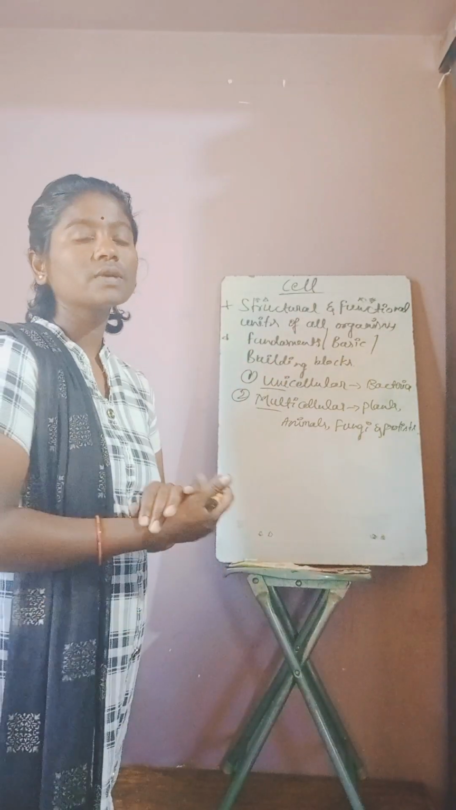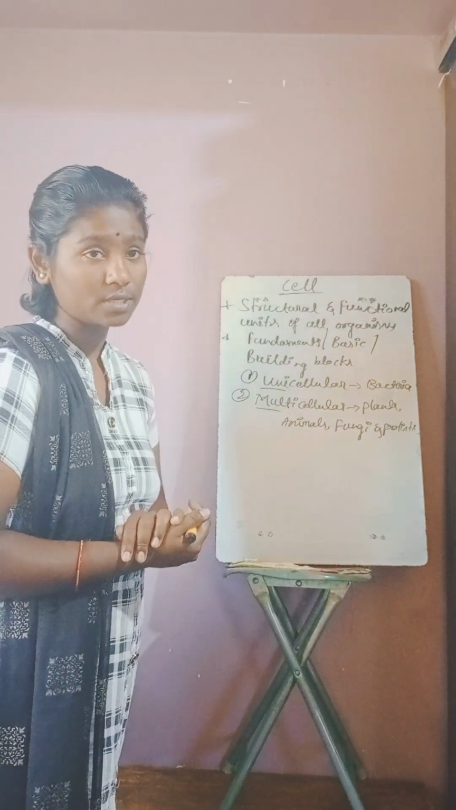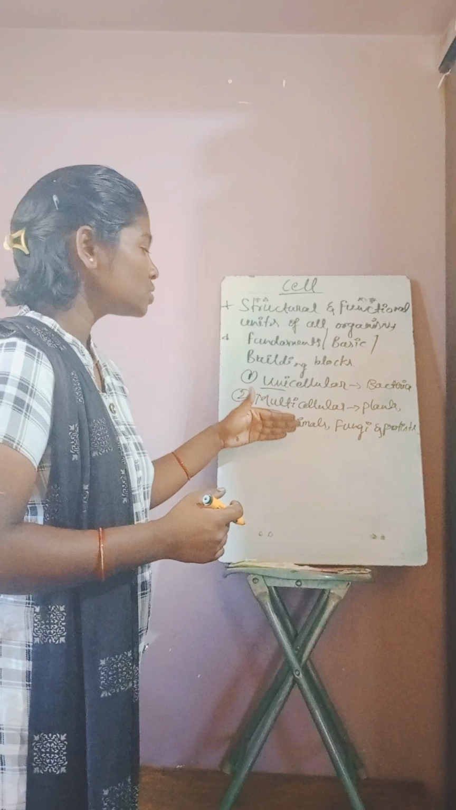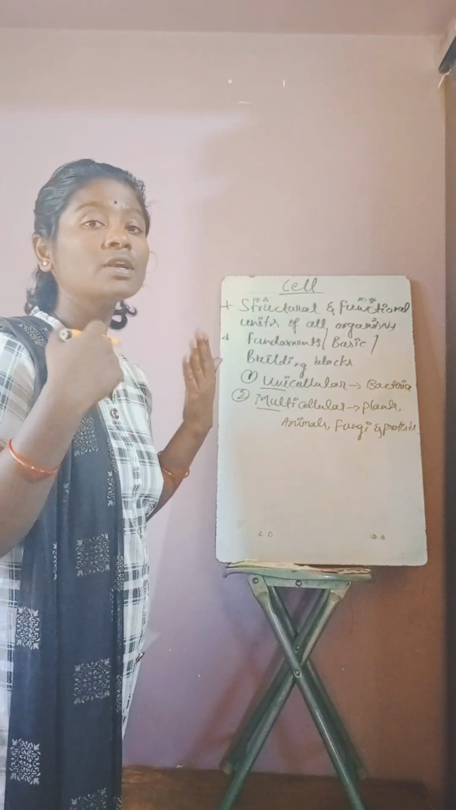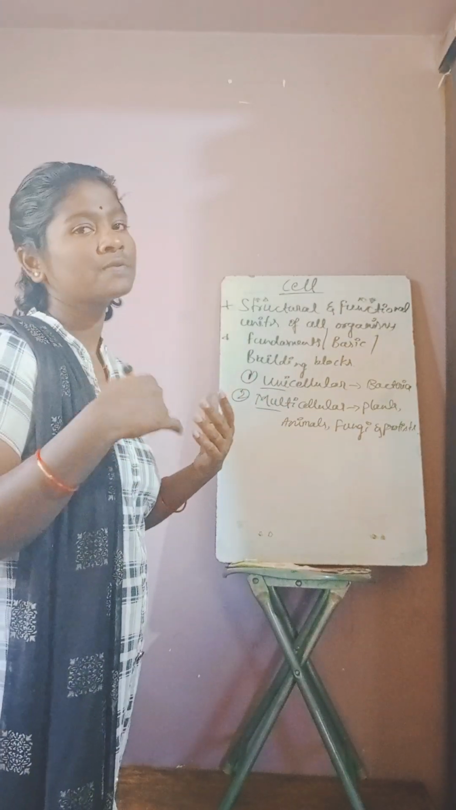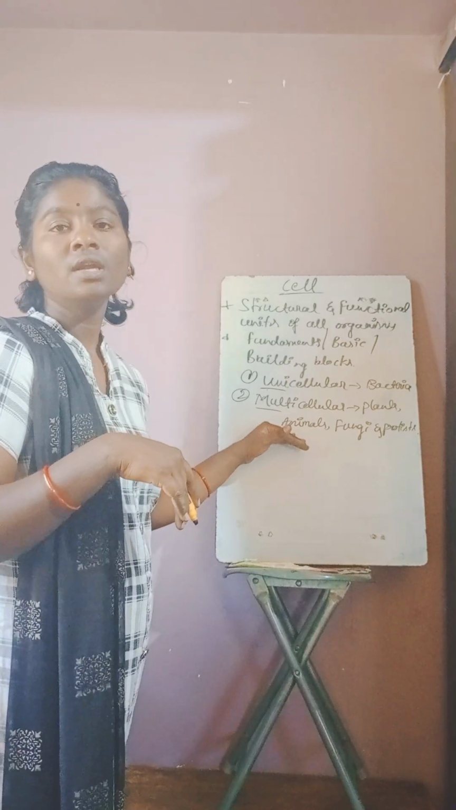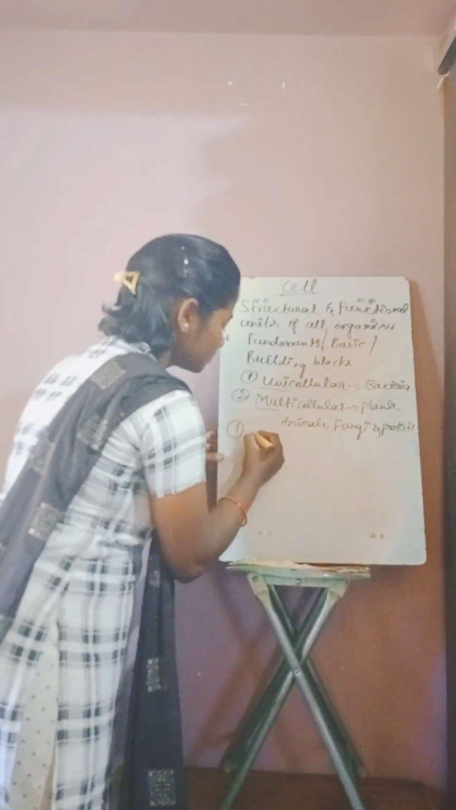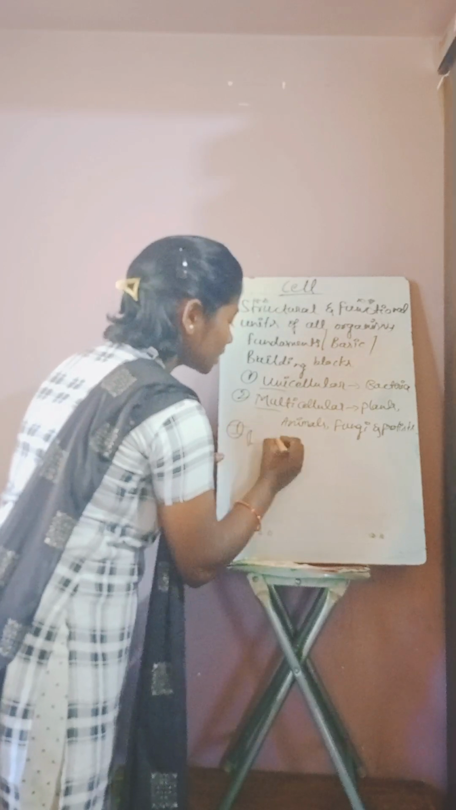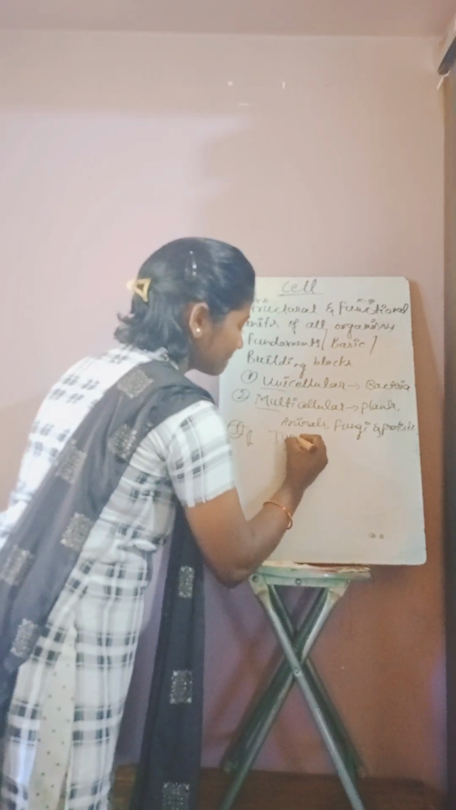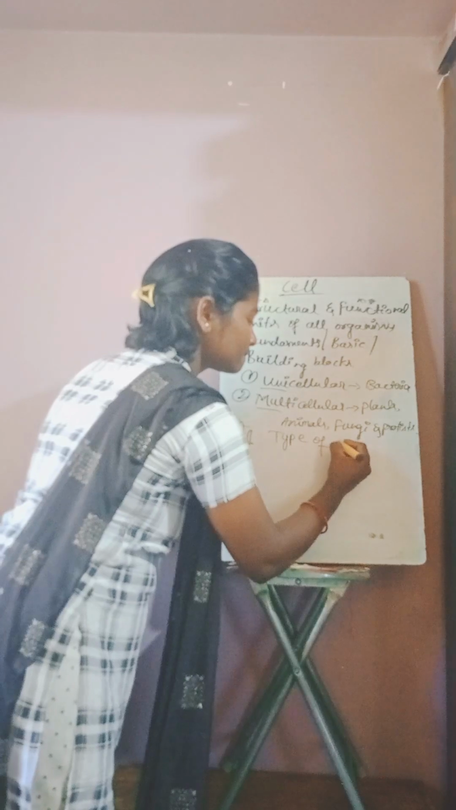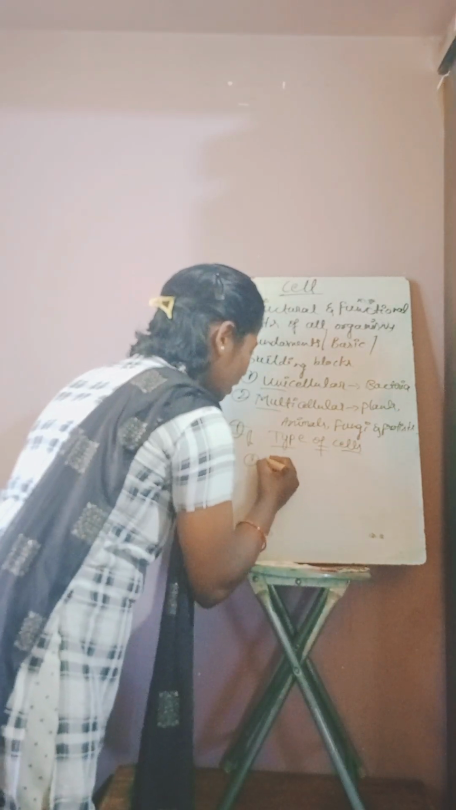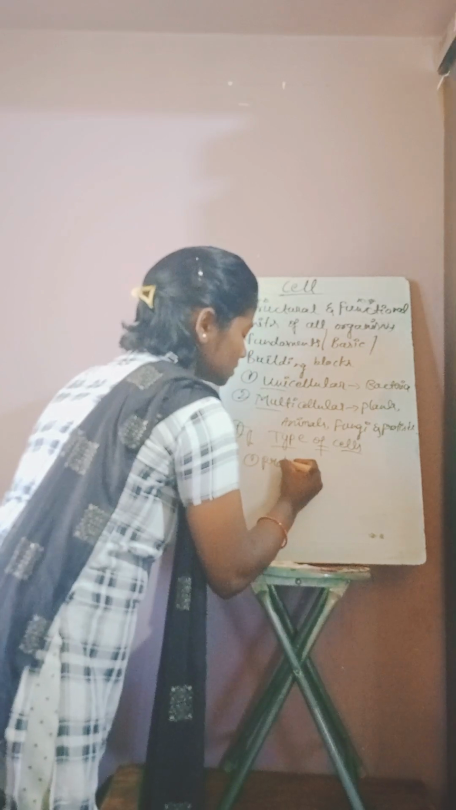So in the universe we can observe different types of organisms and also different types of cells. Different organisms are made of different numbers and different types of cells. Based on that we can divide them into two groups, that are prokaryotic cells and eukaryotic cells.